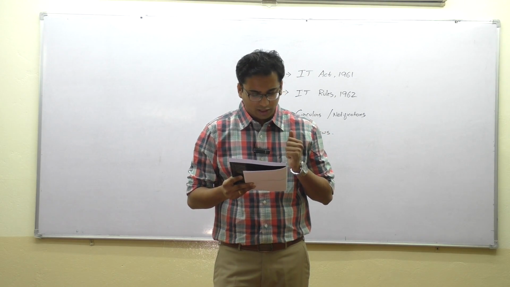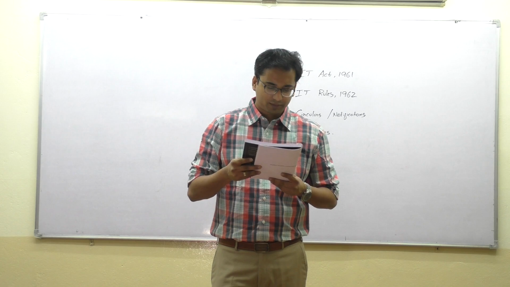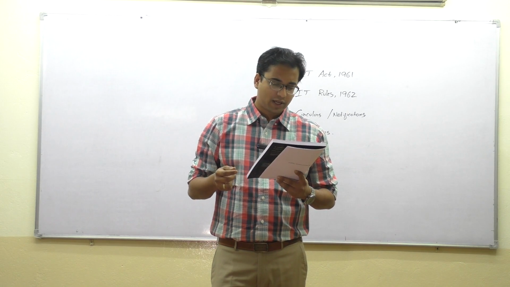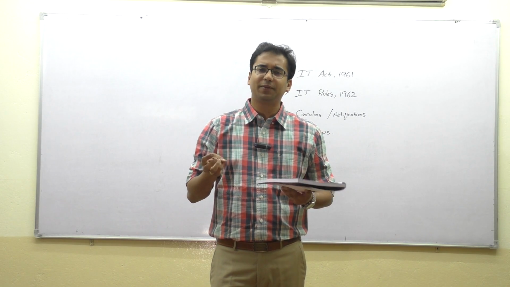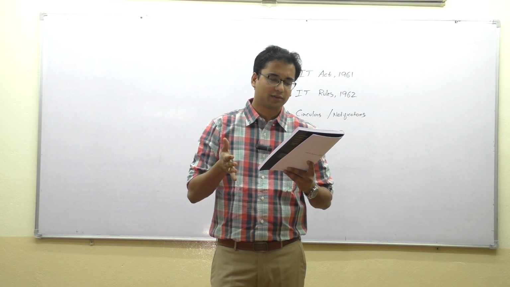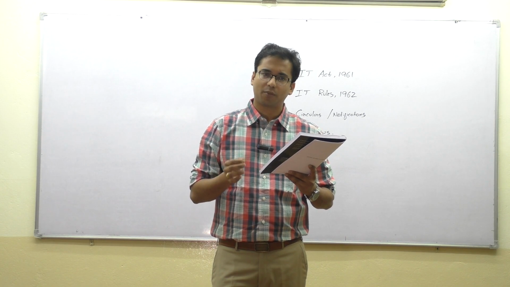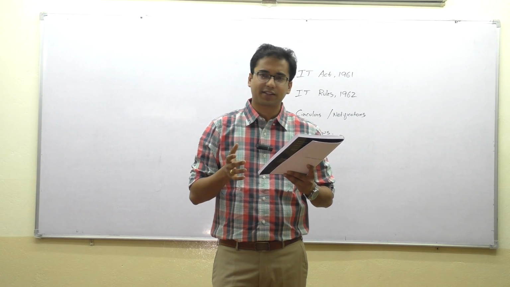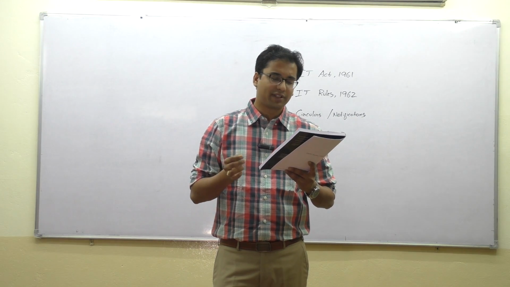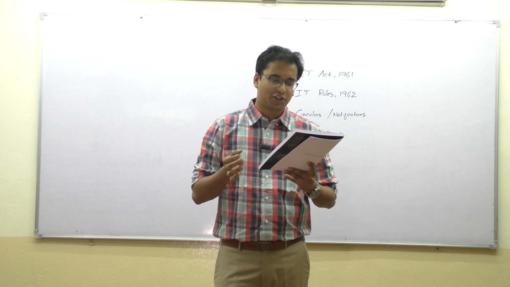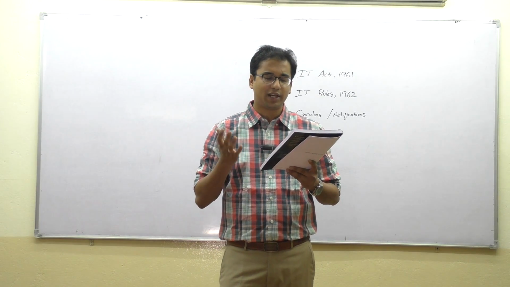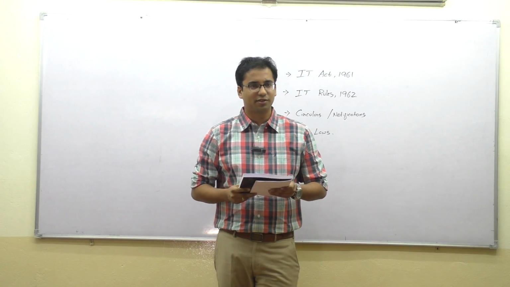So person includes what all? An individual. Number 2, Hindu undivided family. Number 3, number 4, number 5, number 6, and number 7, every artificial juridical person not falling within any of the preceding subclauses.